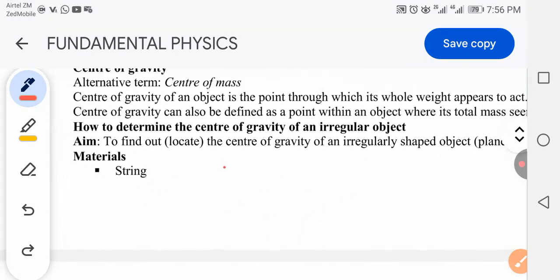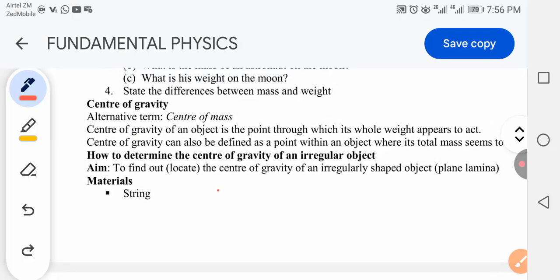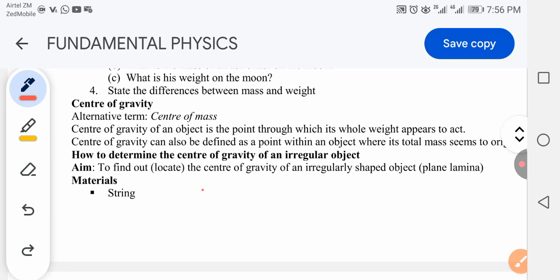So by the end of this video, you will know what center of gravity is, an experiment you can use to determine the center of gravity of an irregular object, and we're going to look at stability, what equilibrium is, types of equilibrium, and factors which affect stability and center of mass and equilibrium as well. Hope you find this video of great help.